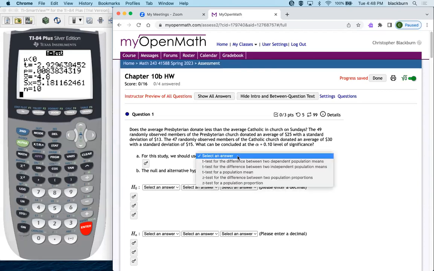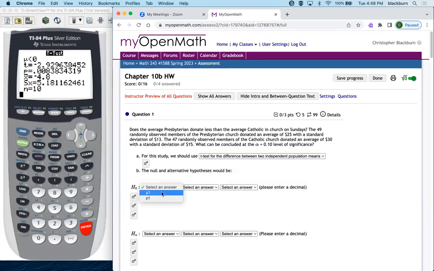So this one, we're using the t-test for the difference between two independent population means, right? Being a Catholic and being Presbyterian are independent. So we're going to use that test. So this one, mu1 equals mu2, that's going to be the same thing you type for every one of these. So does the average Presbyterian donate less than the average Catholic? So if mu1 is the Presbyterian and mu2 is the Catholic, then those are what we're going to put in, mu1 less than mu2.